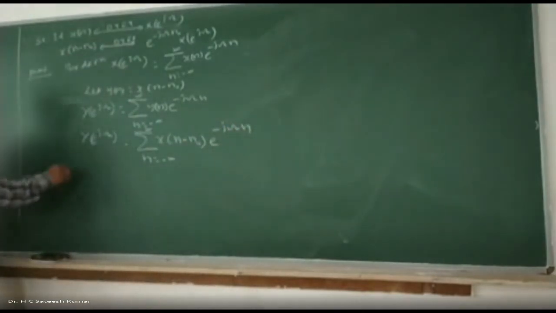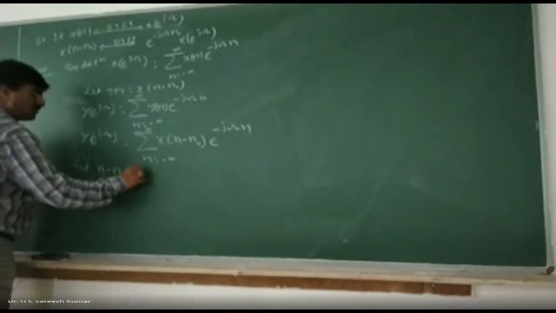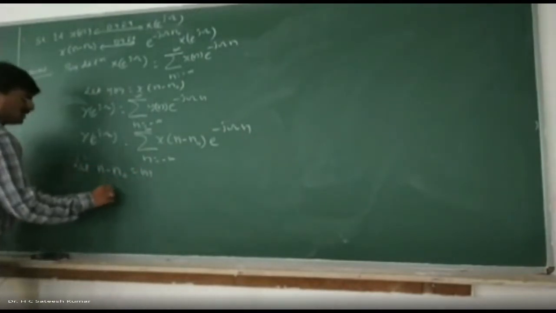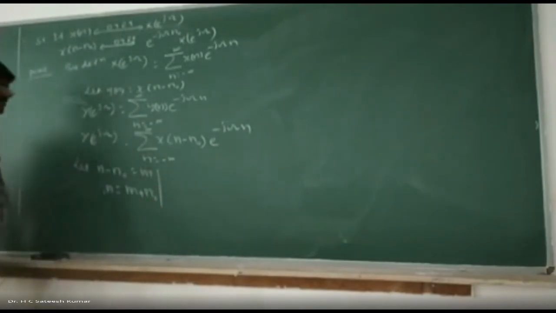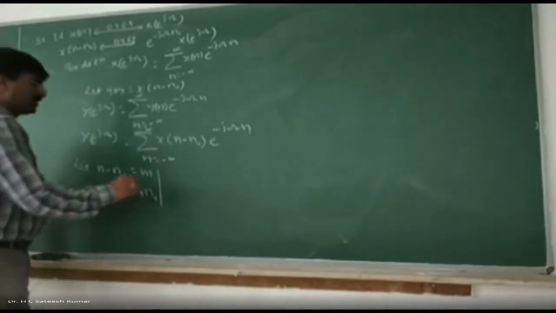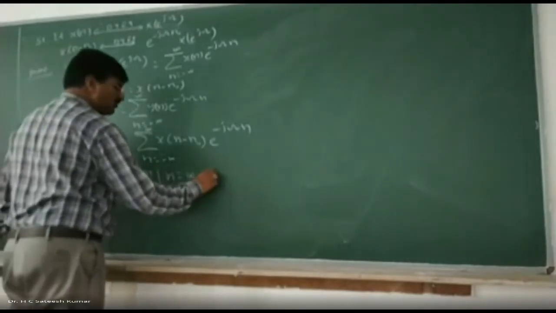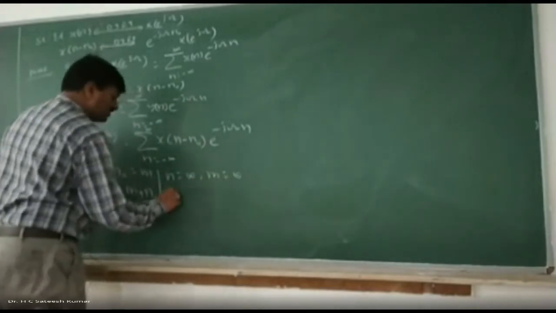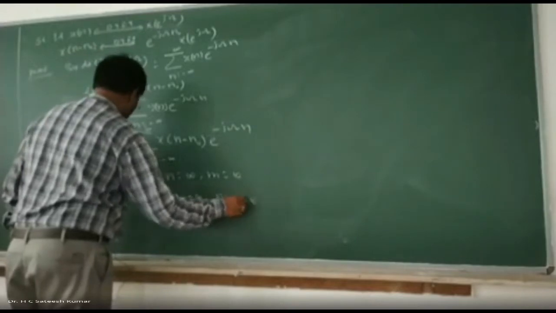Let n minus n naught is equal to m. Therefore, n is equal to m plus n naught. At the same time, change the limits. When n becomes equal to infinity, m also becomes equal to infinity. And when n is equal to minus infinity, m also equals minus infinity.